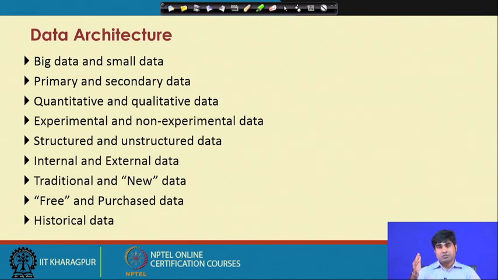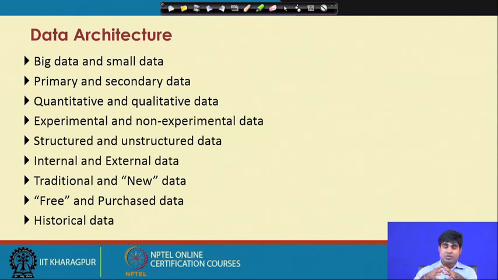Usually the bar is 30 or 32, and if it is less, then it is called small samples, otherwise it is called large sample. In other words, if you say big data, it means a huge pool of data, and if you say small data, that does not necessarily mean small samples in the econometric sense, but it is relative, for instance, 50 or 100 in comparison with 5,000 or 10,000. If you say 10,000 is big data, then 100 may be small data. This is the kind of understanding you must have.